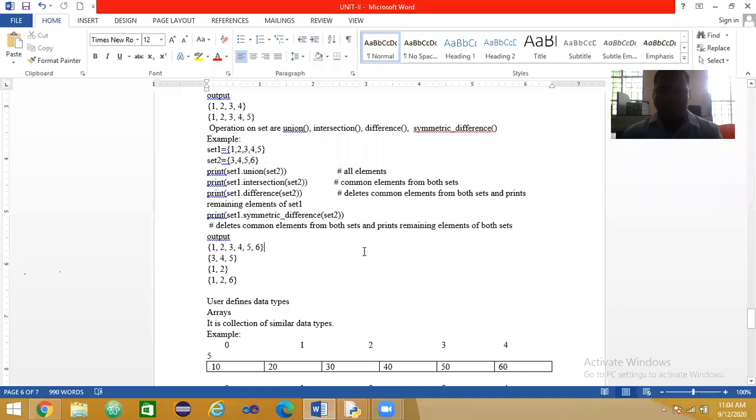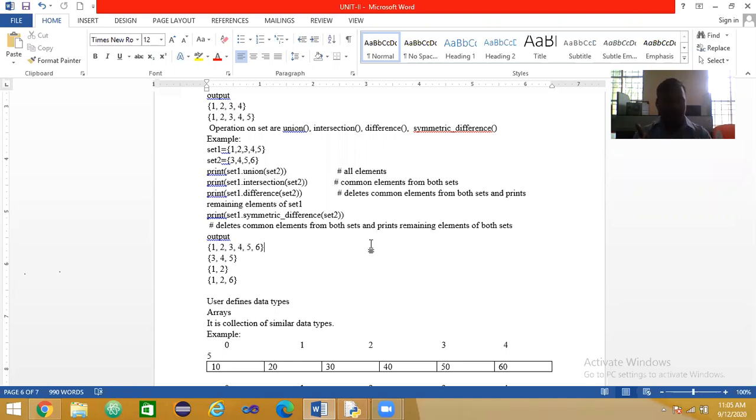We have some operations on sets: union, intersection, difference, and symmetric difference. Any idea? If you remember, just tell me what the union is. Union means it adds all the elements from the sets.